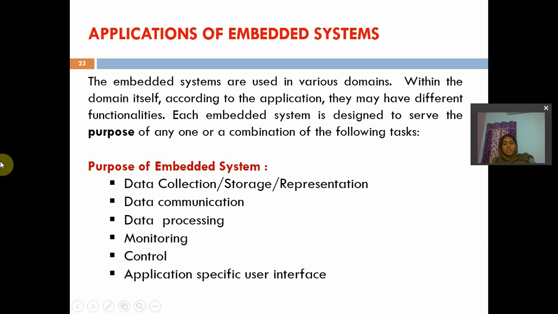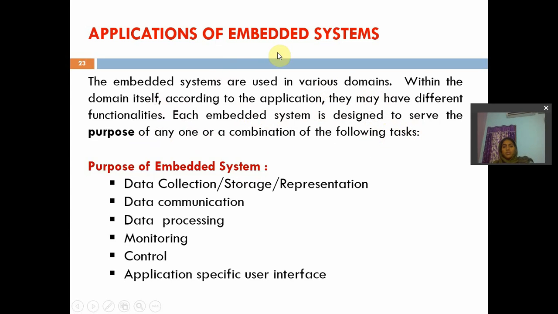So embedded is a combination of software and hardware, and this is meant for unique applications. Embedded systems can perform specific tasks. Embedded systems are used in various domains. Within the domain itself, according to the application, they have different functionalities. Each embedded system is designed to serve the purpose of any one or a combination of the following tasks.